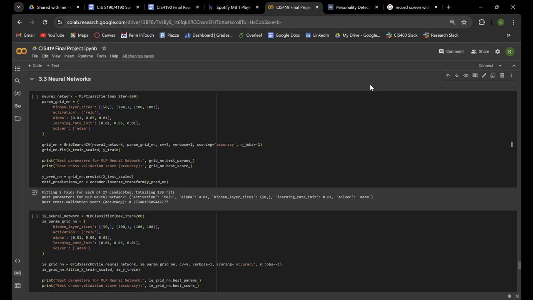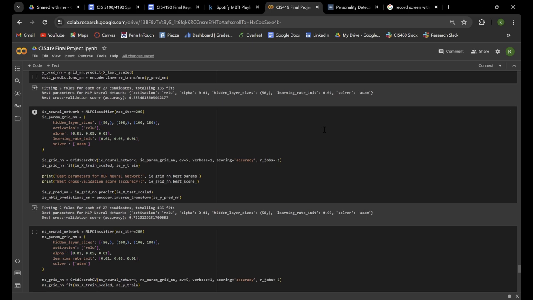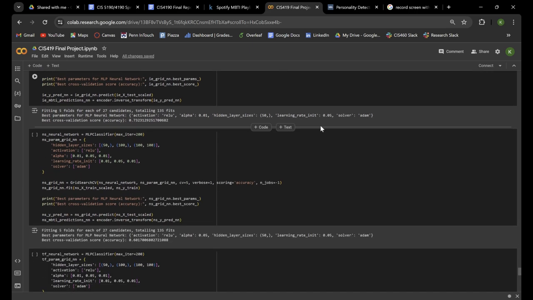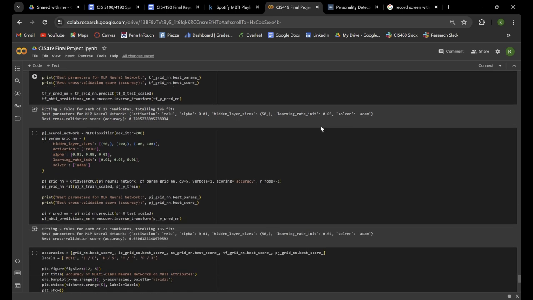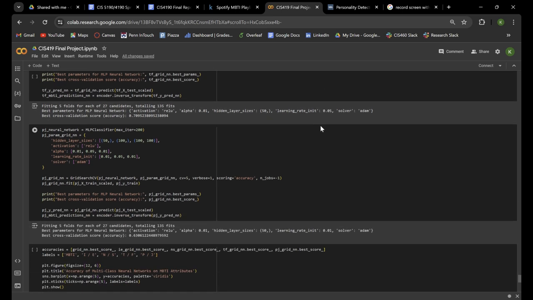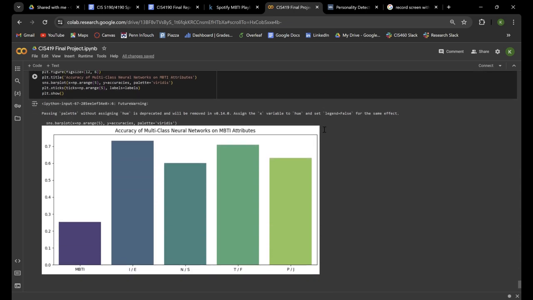So for the full MBTI, we have a 25.3% validation. For I versus E, we have 73.2%. For N versus S, we have 60.1%. For T versus F, we have 70.9%. And for P versus J, we have 63%. Once again, a diagram is provided detailing the accuracy of multi-class neural networks on all of our MBTI attributes.